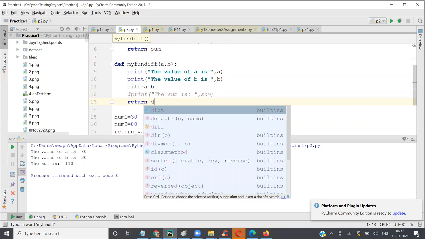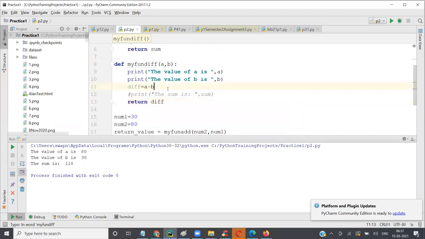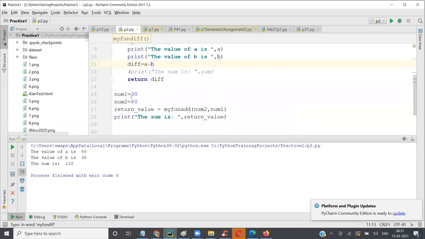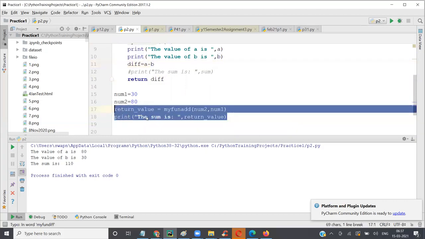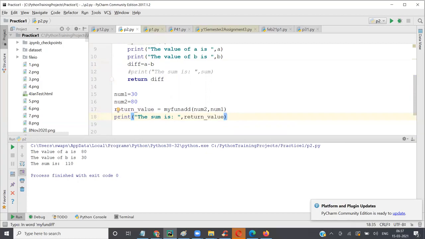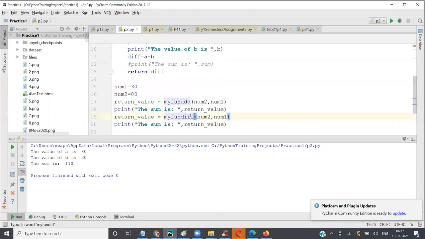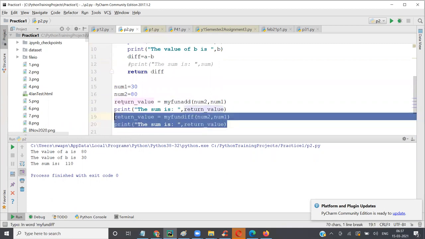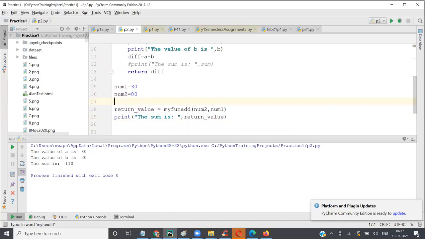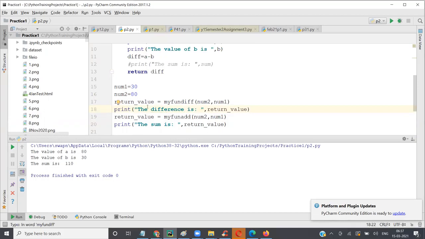Now 30 plus 80, sum is here, and for the return value, I'm going to say my fun diff. Let me put this before this. The difference is the return value.